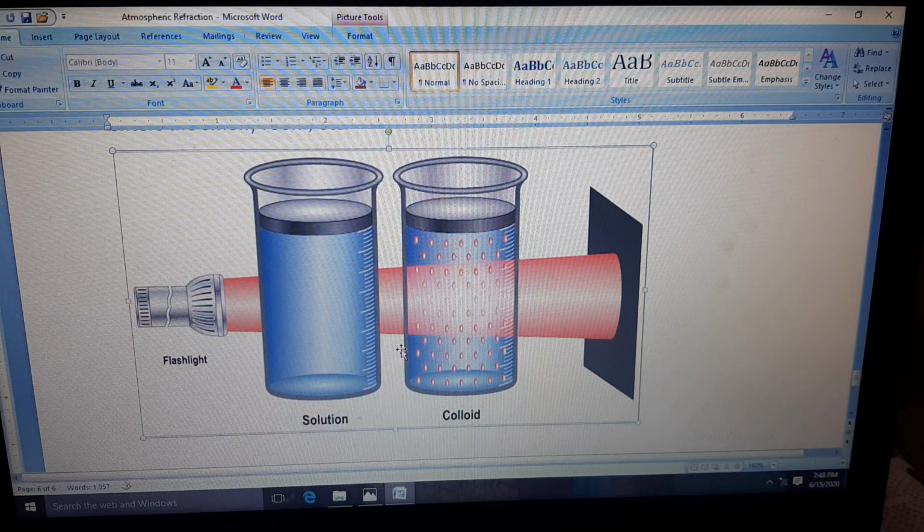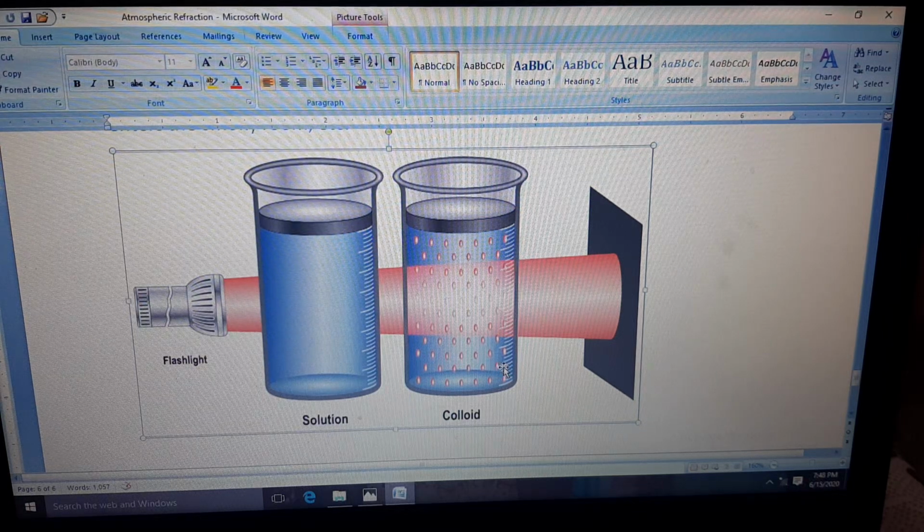That means all the particles are scattered in the solution and mixed throughout it. That is a colloidal solution. So if you allow a beam of light to pass through a colloidal solution, it will scatter the light, or the particles of that solution will be visible to you.